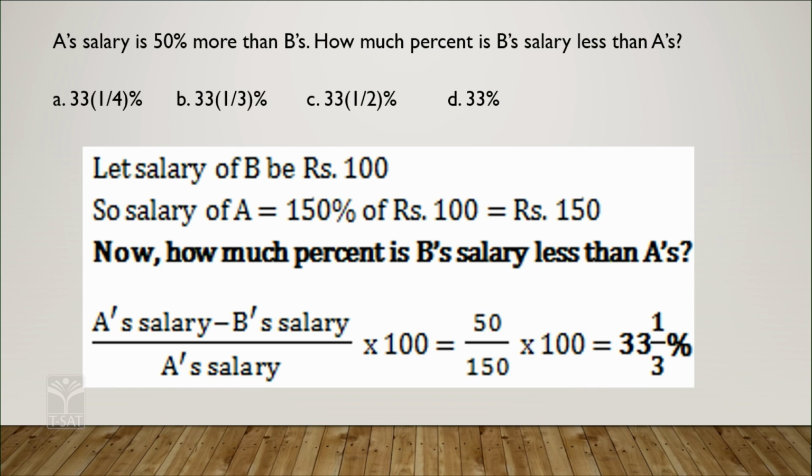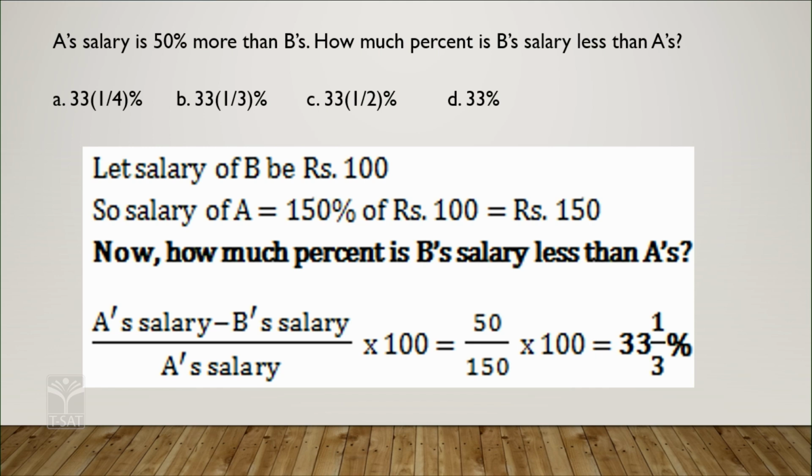Especially in percentages, if something is unknown, then say its value is 100. Here we don't know the salary of B, because A's salary is 50% more than B's salary. So assume that B's salary is 100 rupees. Then A's salary, if 50% more, means 150%, here 150 rupees.